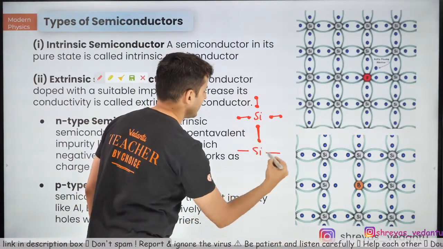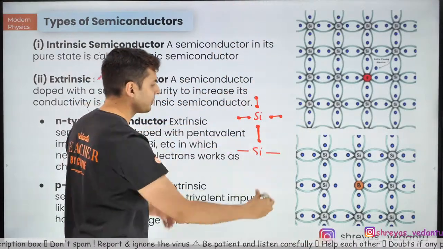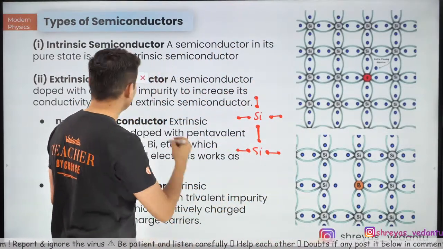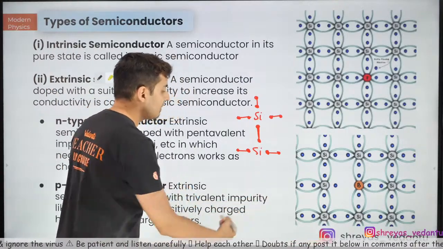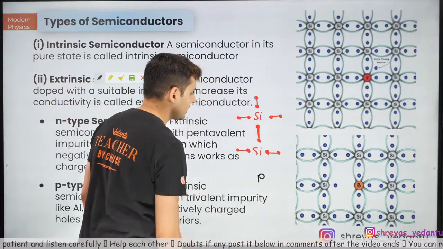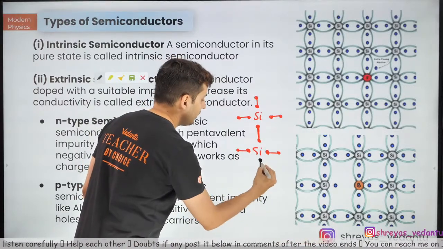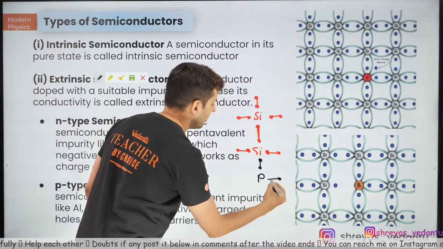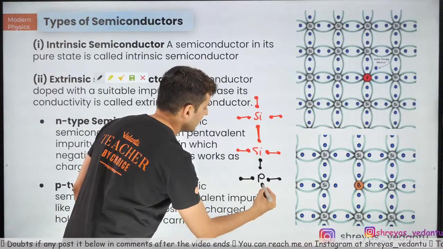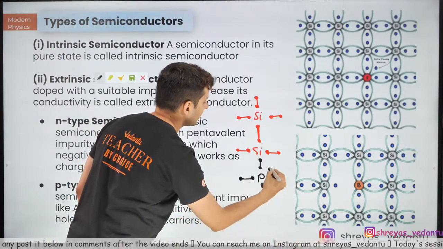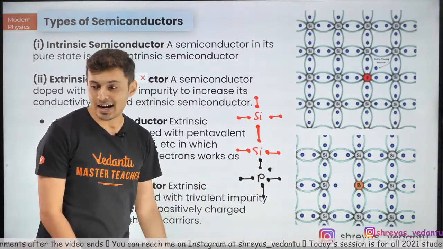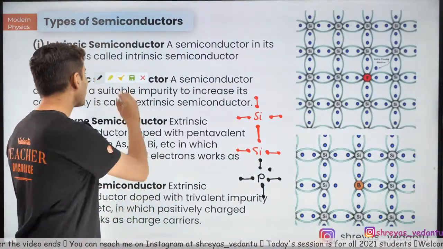Just imagine the same thing everywhere, a big chain, with two electrons in each covalent bond. Now imagine you add some pentavalent impurity, for example phosphorus. It will form bonds with its neighbors, but there will be one extra electron over here. Do you see that? There is one extra electron. So this is an N-type impurity.